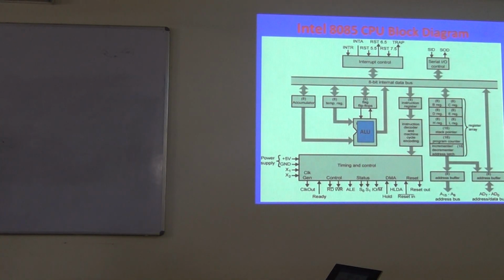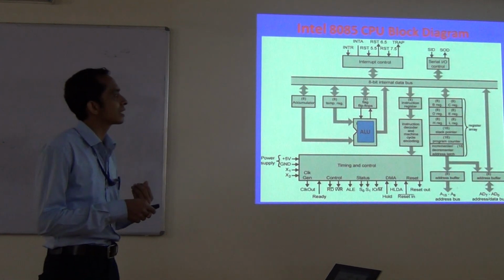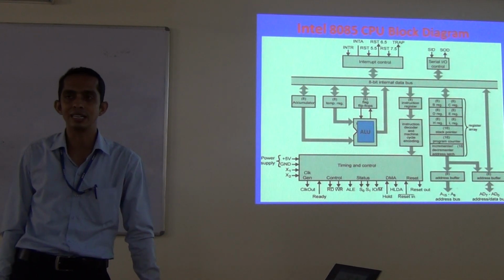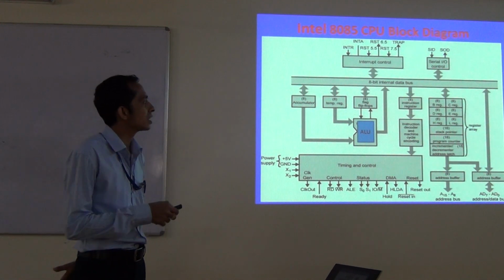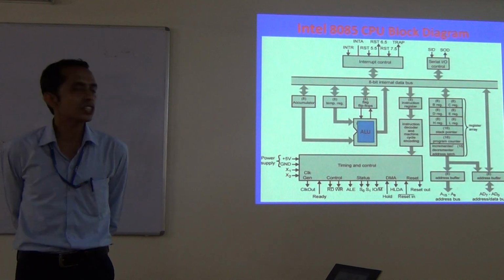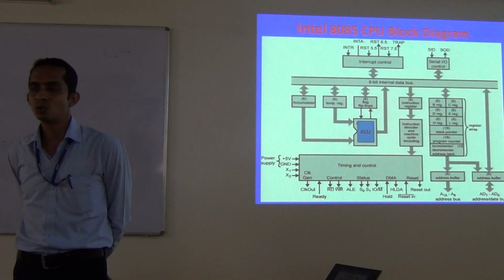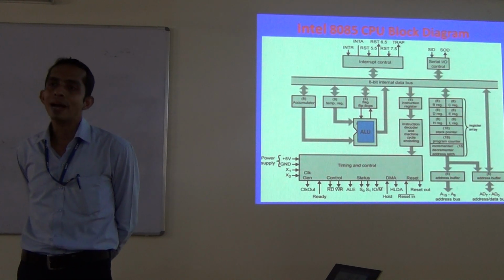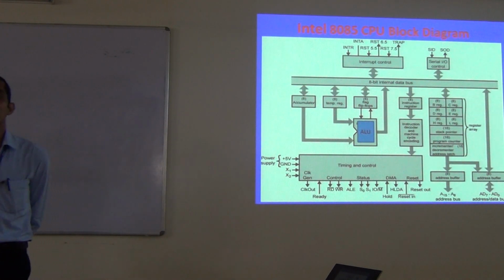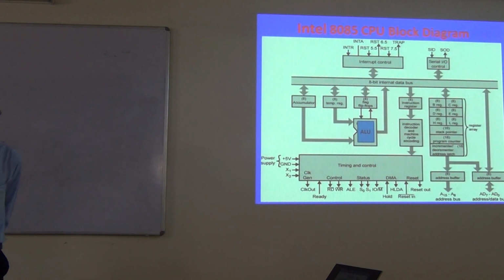What is the situation there? The B register can be paired with the C register. The feasibility is given during the design. The D register can be paired with the E register. The H register can be paired with the L register. So accordingly, 3 valid pairs are available in the 8085 microprocessor: BC pair, DE pair, and HL pair. And the BC pair can hold 16 bits of result. The DE pair can hold 16 bits of result. The HL pair can also hold 16 bits of result.